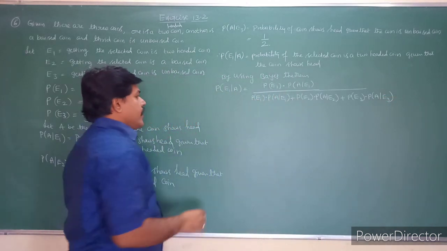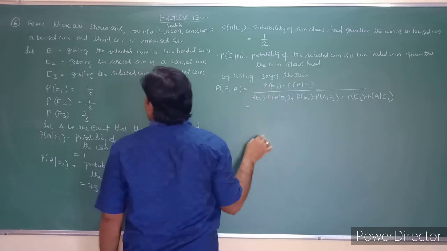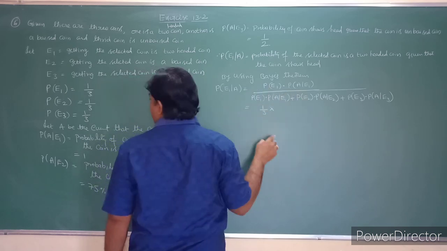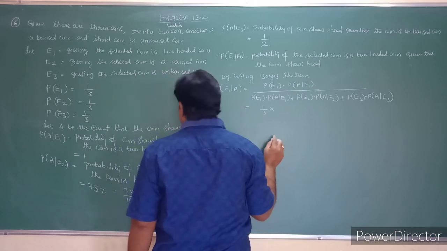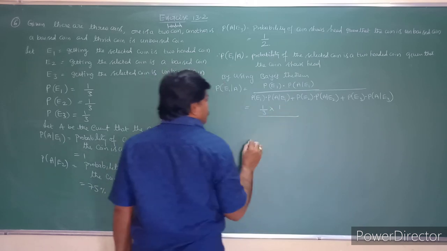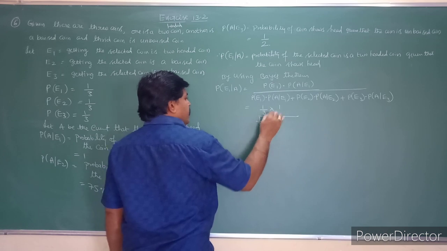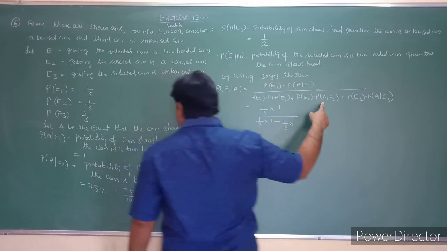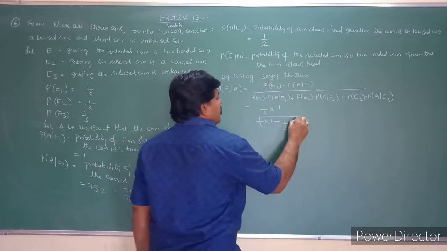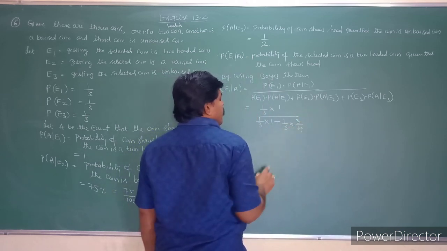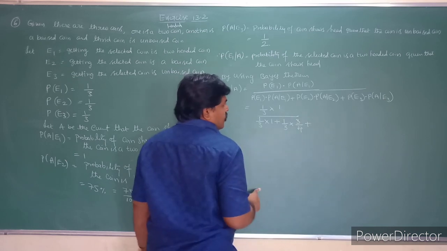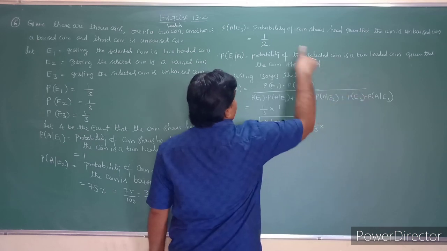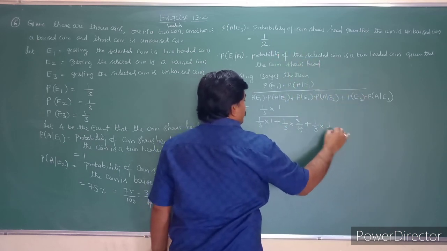So replace these values, students. Probability of E1 is 1 by 3 into probability of A given E1, which is 1, plus 1 by 3 into probability of A given E2, which is 3 by 4, plus probability of E3, which is 1 by 3, into probability of A given E3, which is 1 by 2.